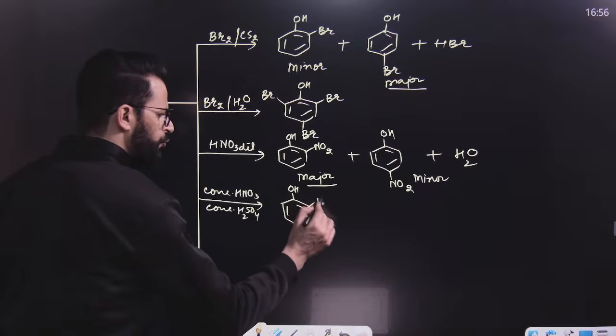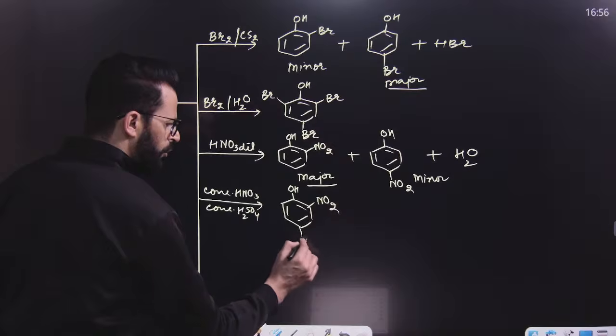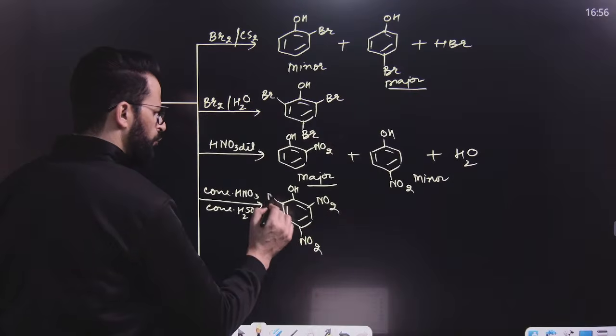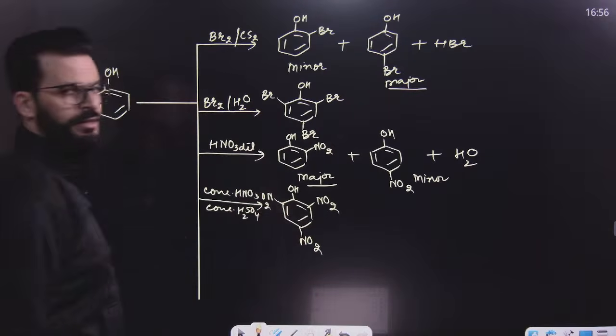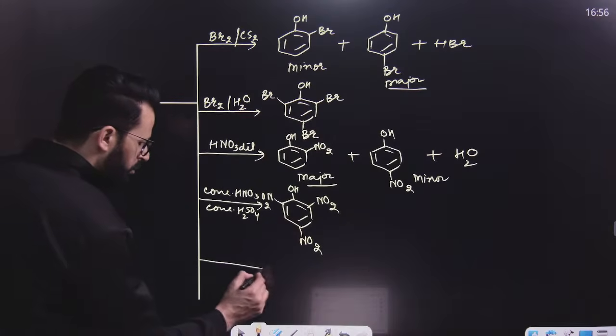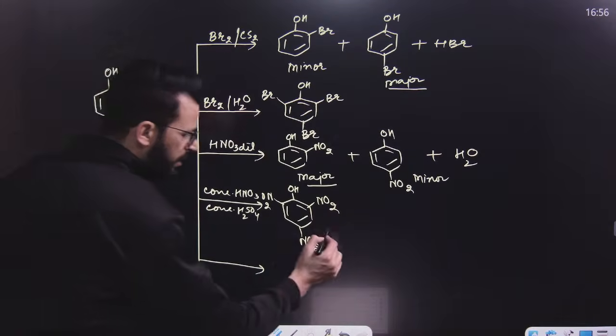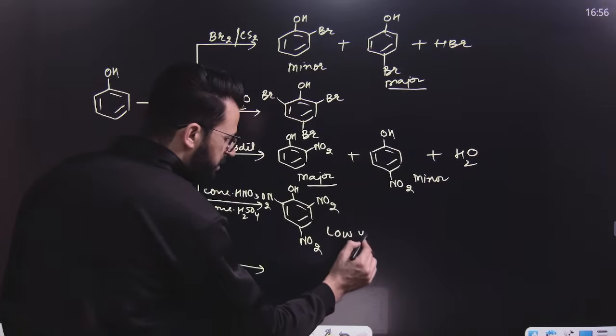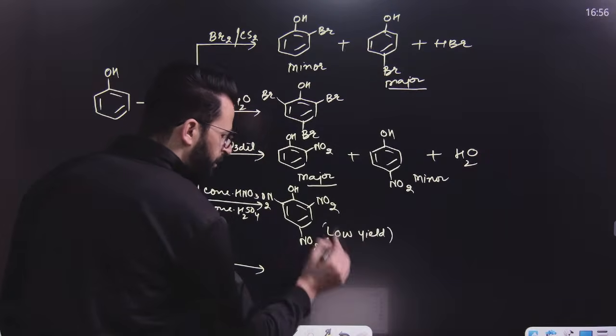That means 2,4,6-trinitrophenol will be the product. But if you have a look over here, its yield will be low. Picric acid will be obtained, but in low yield.